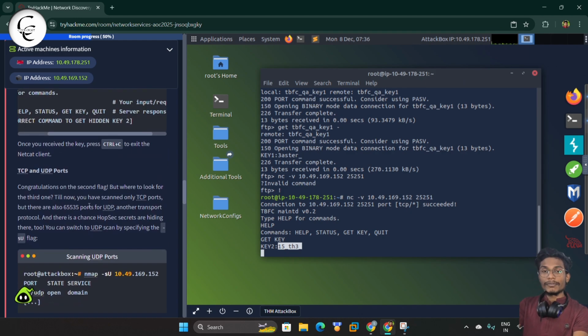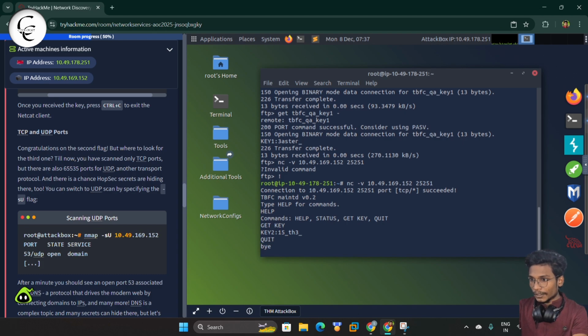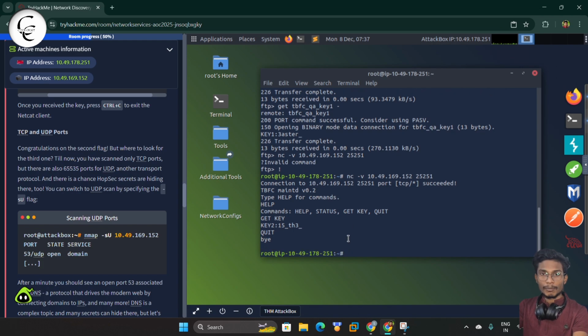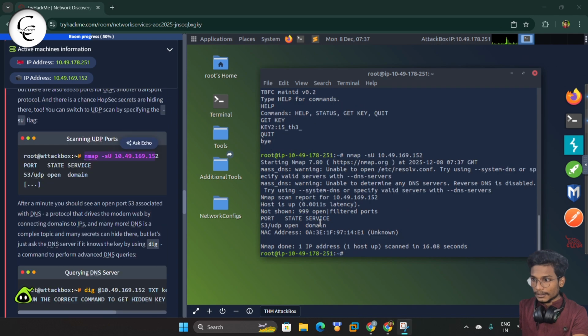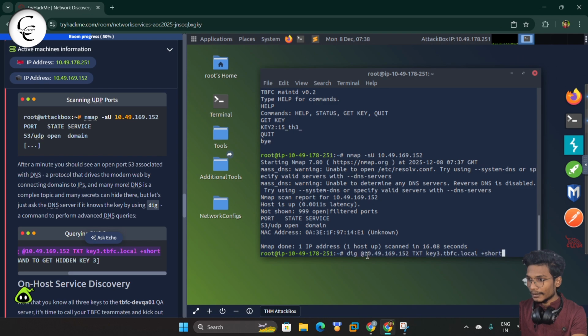From here we can see, like we got the open ports that we got till yet, all are the TCP ports. So let's look for some UDP port, so now we will quit that and we will use the Nmap to find the UDP open ports. So here I will simply copy the command and paste it and enter. So guys, here you can see we have another open port that is 53 UDP open port.